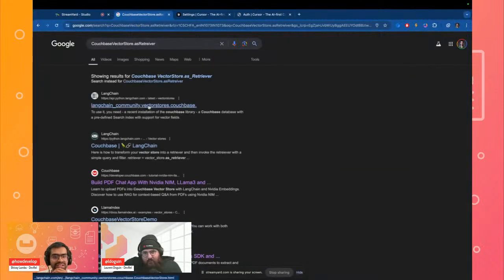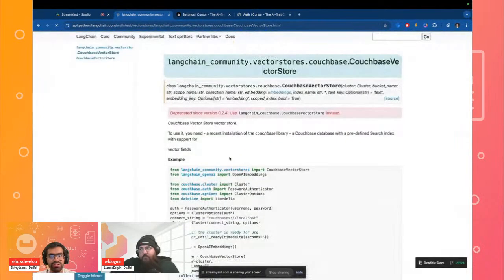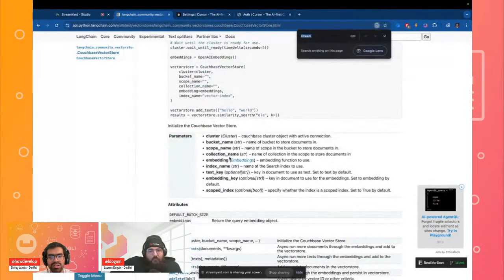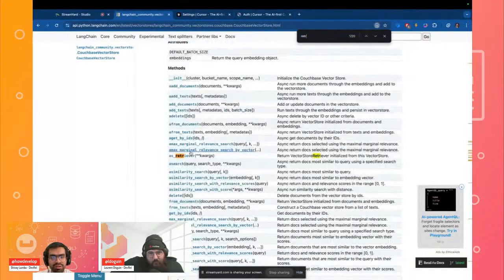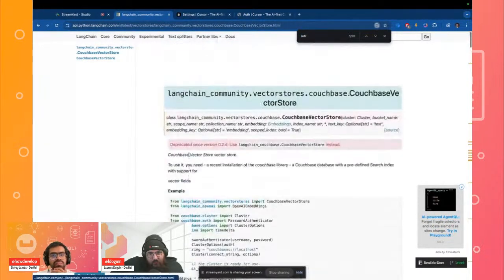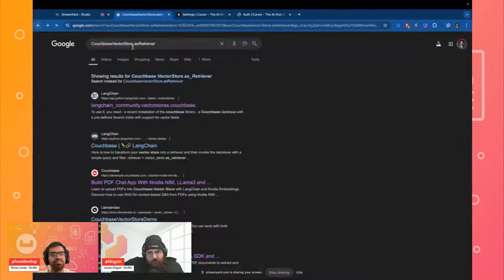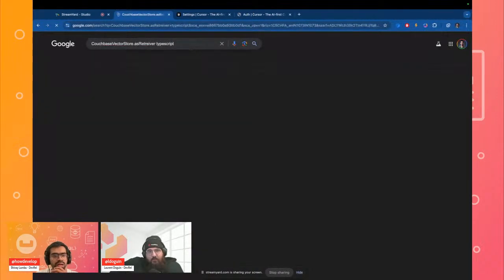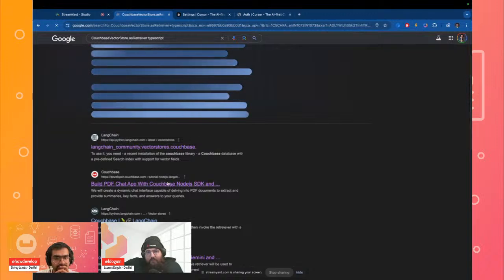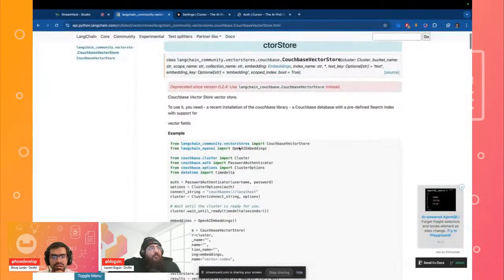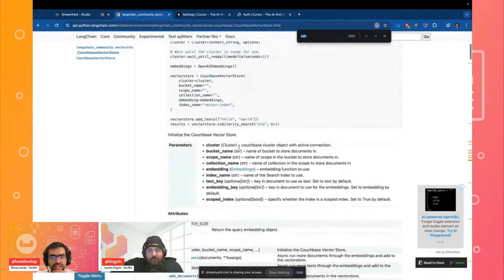Couchbase as retriever. Yes. So we should use the retriever over here. I just want to, okay, perfect, as retriever. But this might be in Python. So you want to specifically look at the TypeScript one. Let's see. So we can look over here. So we might, okay. This should be fine.